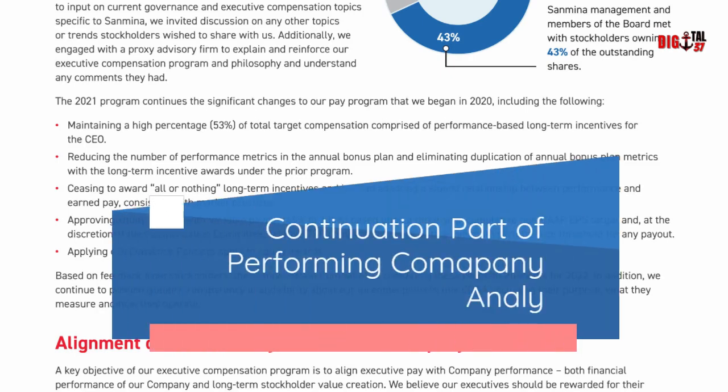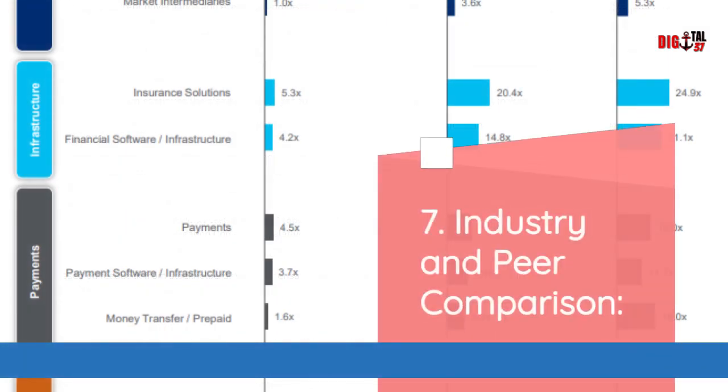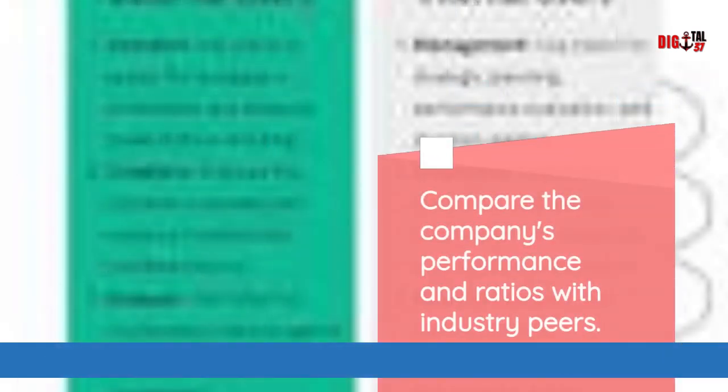Continuation part of performing company analysis annually. 7. Industry and peer comparison. Compare the company's performance and ratios with industry peers. Consider relative strengths and weaknesses.